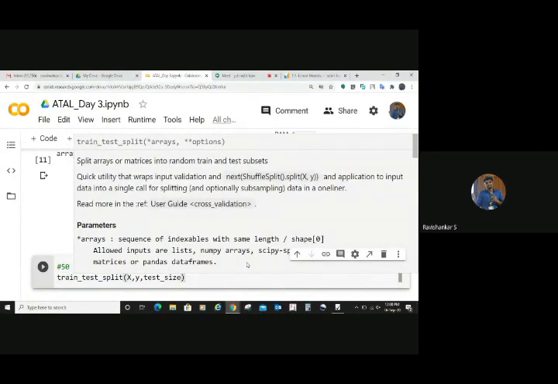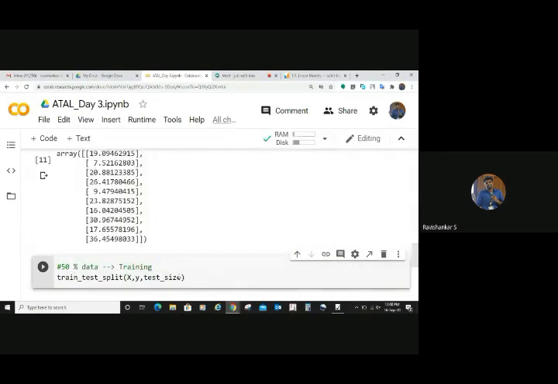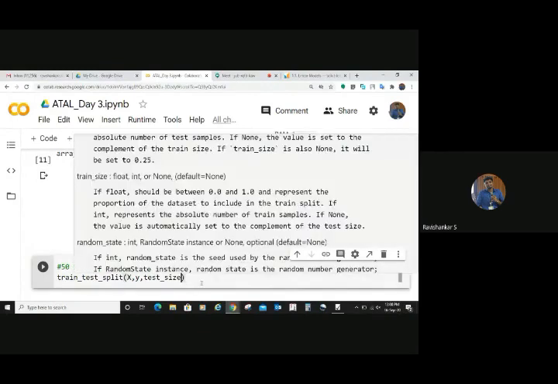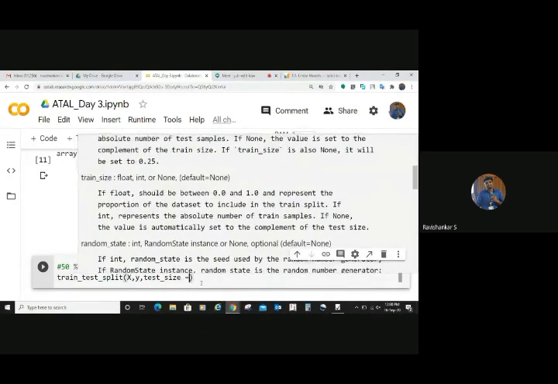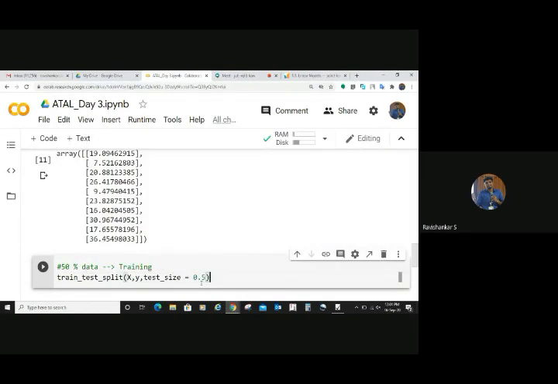When you scroll down, you will get to know what are the things you can pass. You will see the function definition. You will get all those things through experience only. How will you know that test underscore size is an argument? Because I am dealing with this. Those who are doing it for the first time may not understand why you have given x, y and all these arguments. You can go to that function definition and you will come to understand.